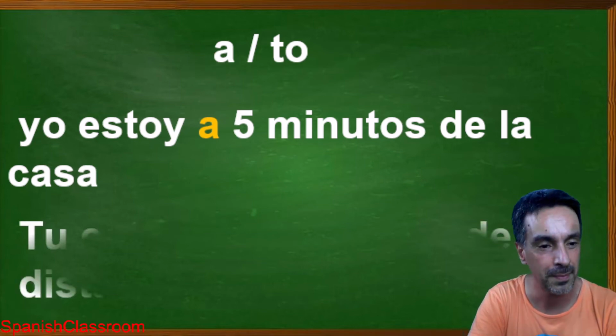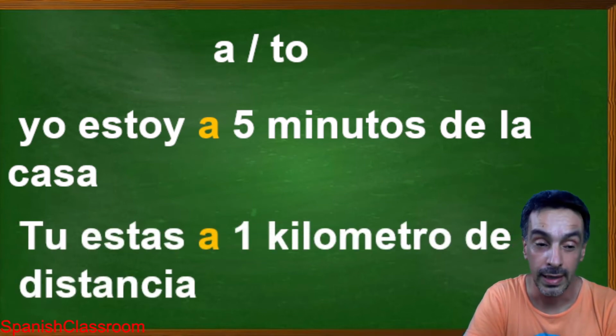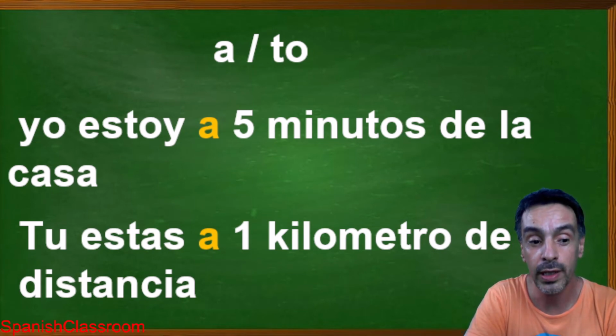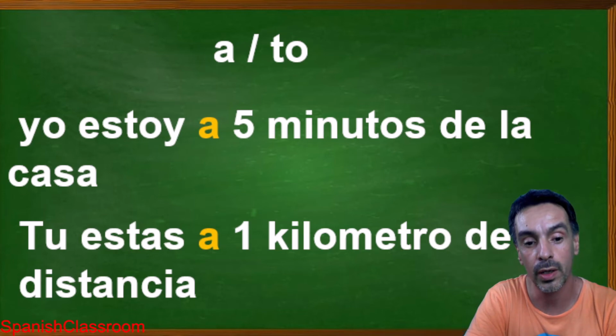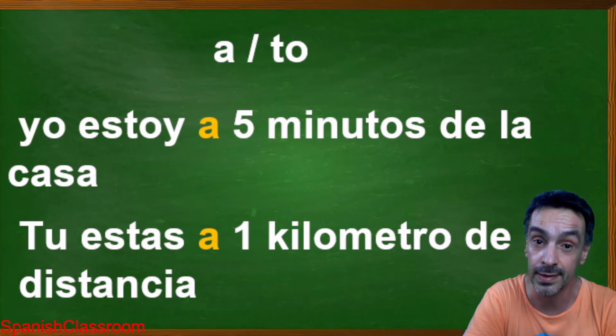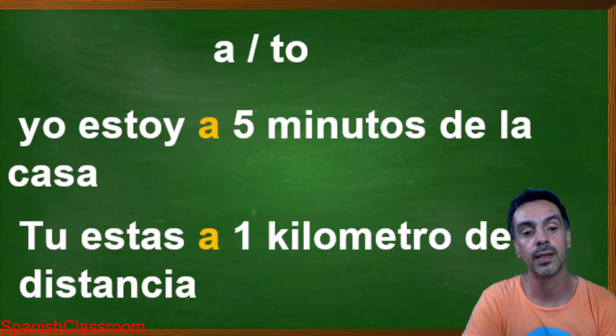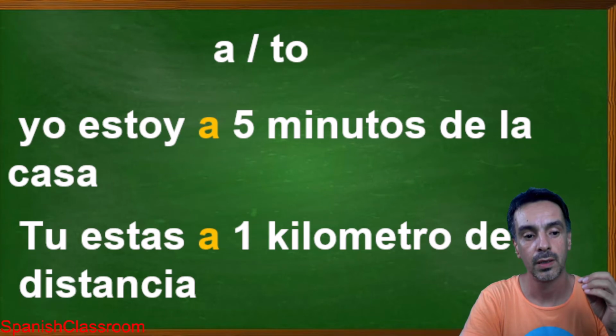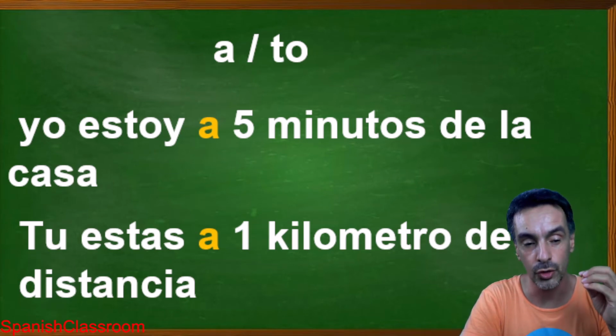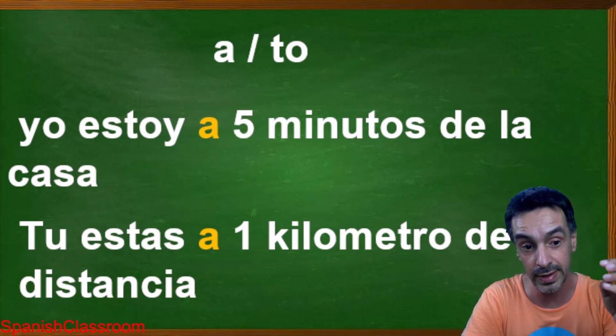The next one. Tú estás a 1 kilómetro de distancia. You are 1 kilometer of distance, or from distance, right? That means the preposition gives you a timing and a place. So you are 1 kilometer of distance, or to 1 kilometer of distance. Depends how you want to interpret it.